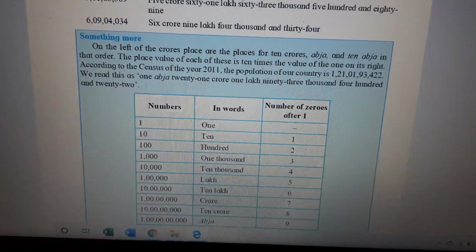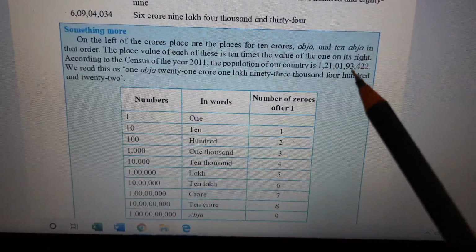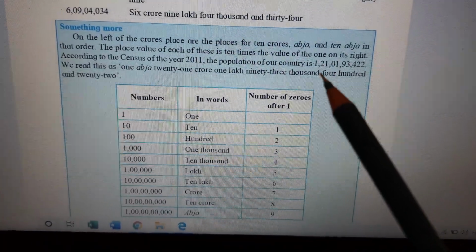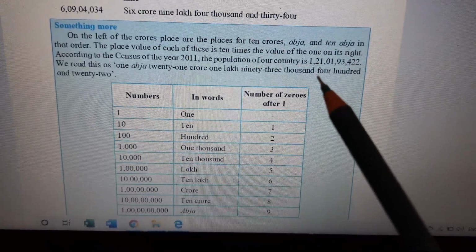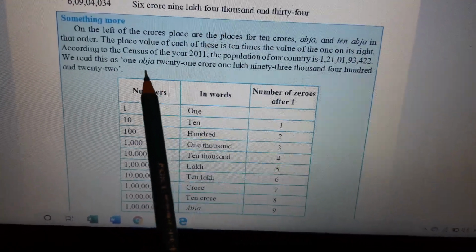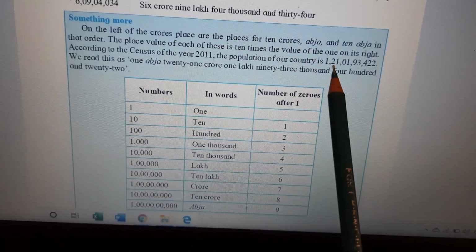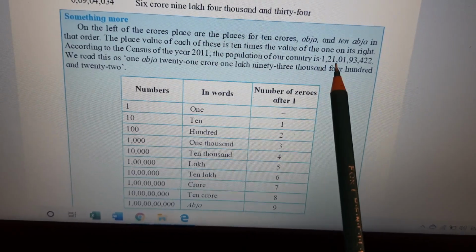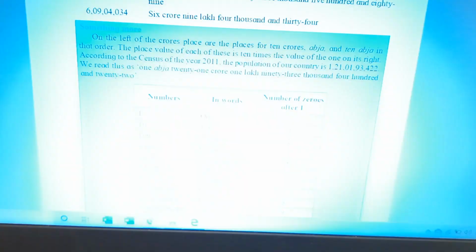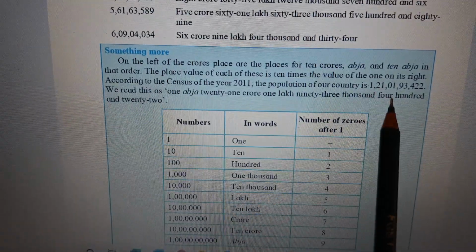And naturally, what is it? Yes, 1 abja. So 1 abja means 10 crores. Okay. 1 abja is 21 crore. 1 lakh, you can read this written in words. 1 abja 21 crore. Okay, because this is crore, now a new place. So 1 abja, that is 10 crores. This is 21 crores.